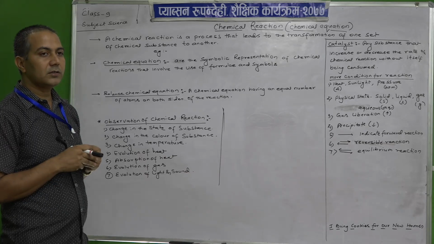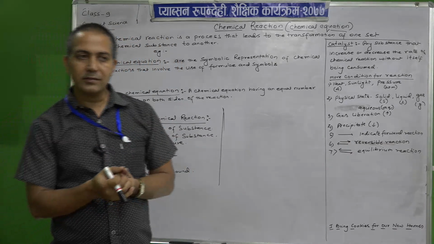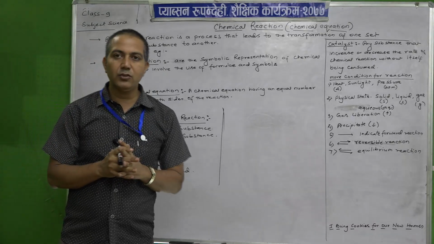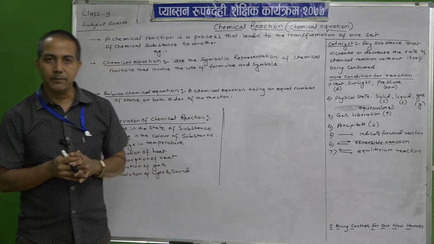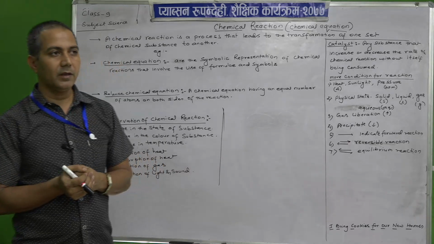Let us start. What are chemical reactions? How do we define them? In chemical reactions, there are two parts. Reacting means acting, doing something. Chemical means they are chemically doing something.